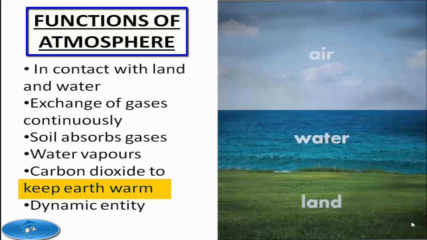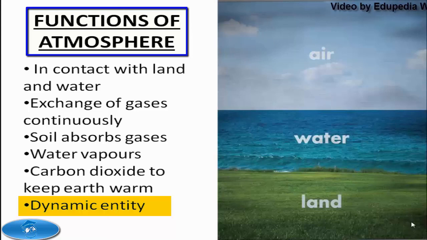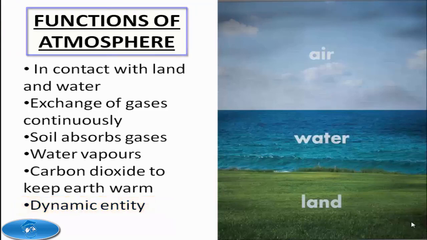So let us return back to the functions of the atmosphere. Because of the atmosphere's composition, it is the most dynamic entity. Large masses of air are being moved up and down and across the surface of the earth. The energy of the sun is responsible for keeping the atmosphere in such a dynamic state. After this, let us move on to the basic structure of the atmosphere.